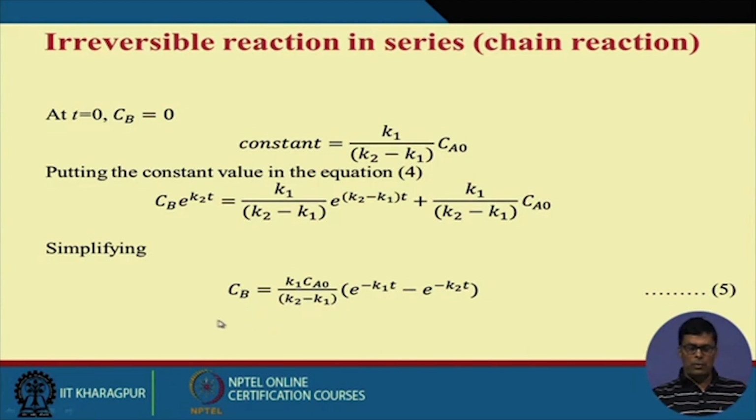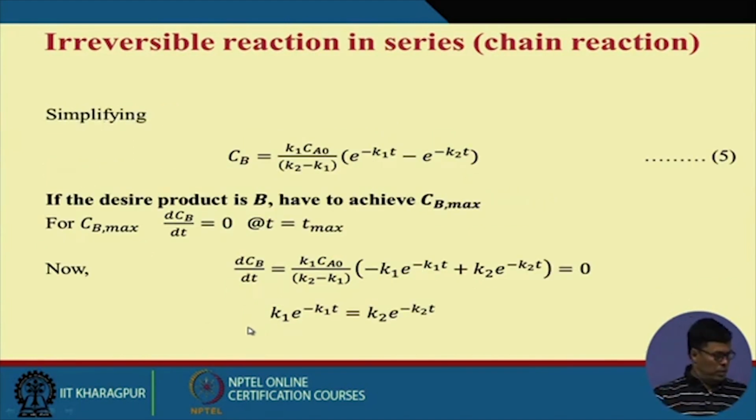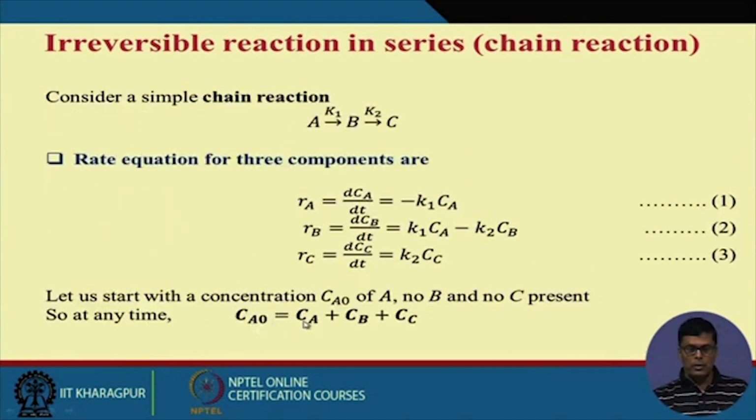Initially you can remember that I have written Ca0 equal to Ca plus Cb plus Cc. Now you have the expression for Ca, and you have the expression for Cb. So Cc you can easily find out because Ca0 is constant. Cc will be equal to Ca0 minus Ca minus Cb. So I can easily find that out.